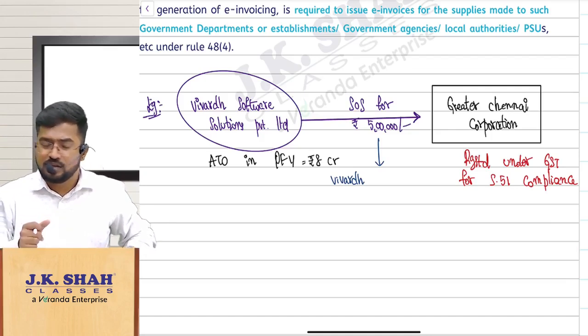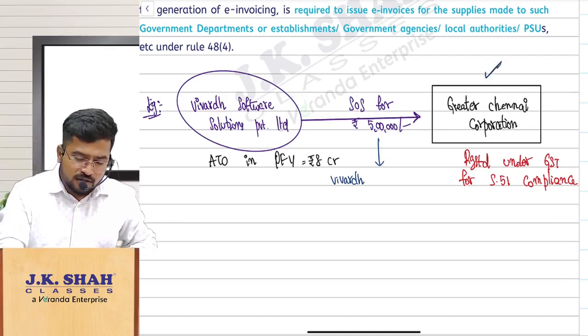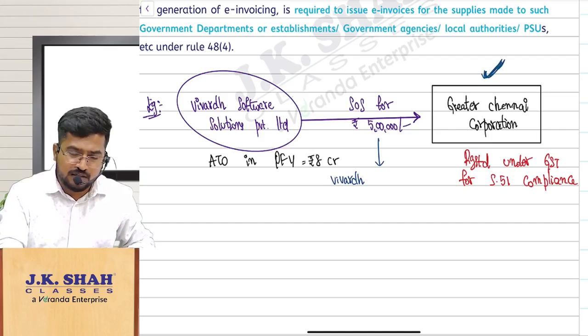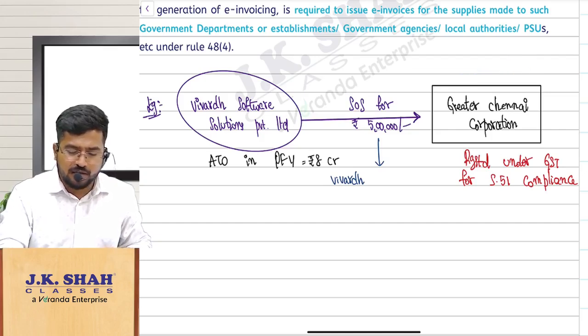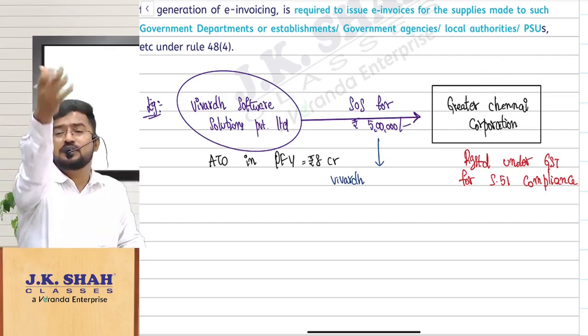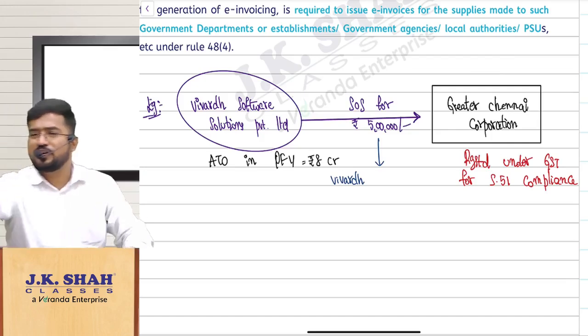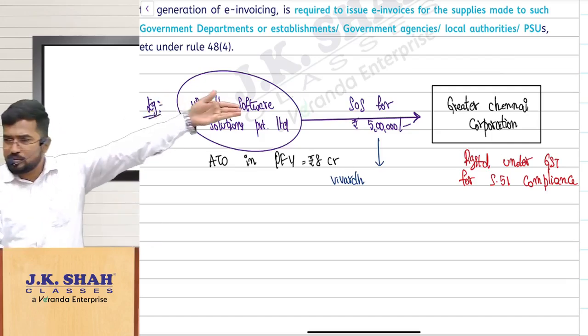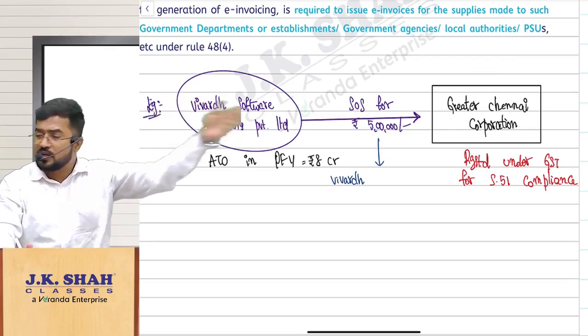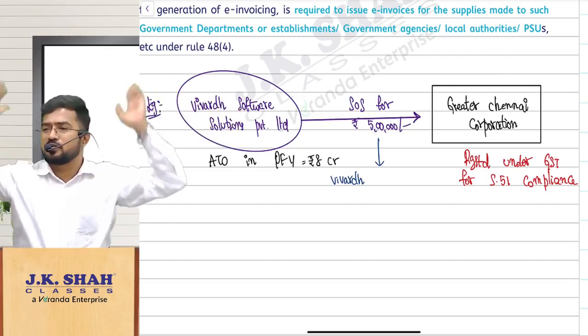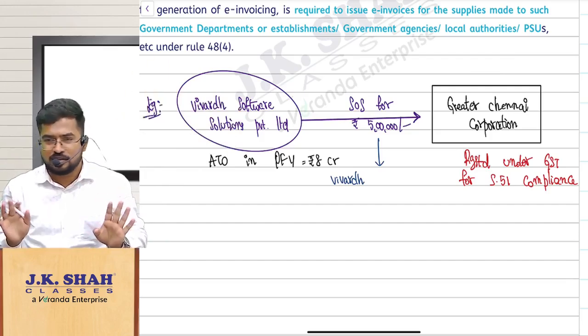This fellow, Greater Chennai Corporation, is not raising invoice to anybody. Look at the screen, everybody, carefully. Somebody is raising invoice to Greater Chennai Corporation. We give relaxation only when Greater Chennai Corporation is raising the invoice. It doesn't mean that anybody giving invoice to Greater Chennai Corporation need not raise e-invoice. It is not like that, correct?